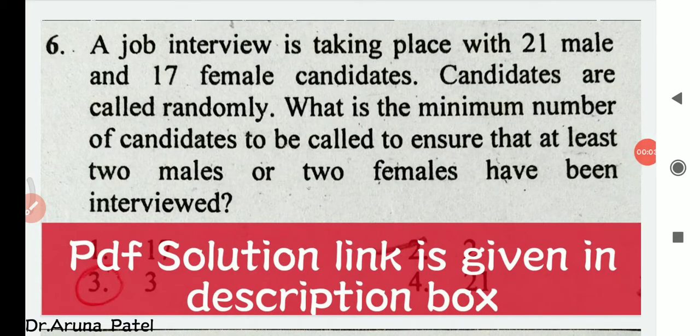Hello everyone. Today we are going to discuss some more questions of June 2017 NET exam. This one is general aptitude section and question number 6 from set C.